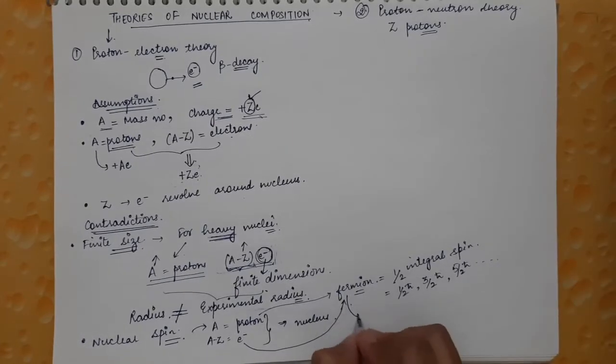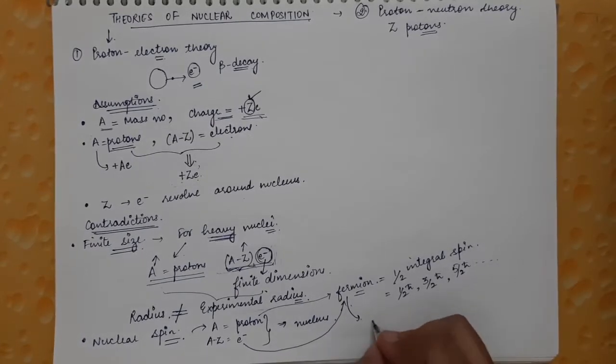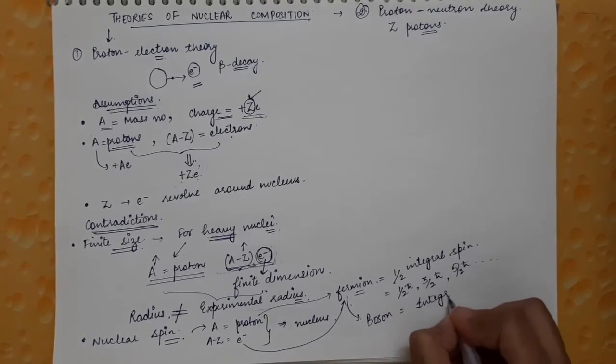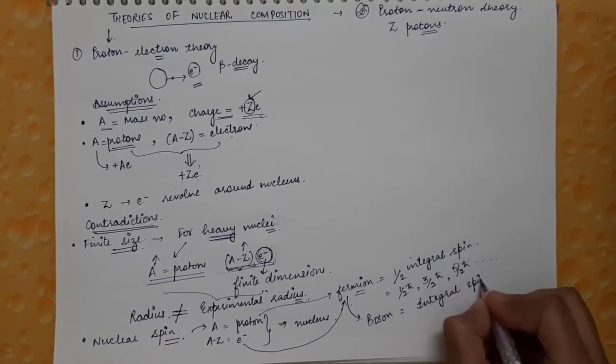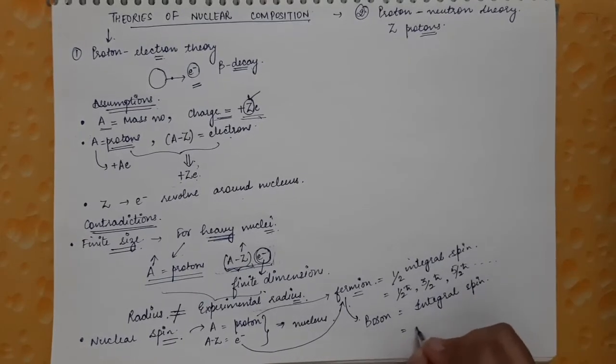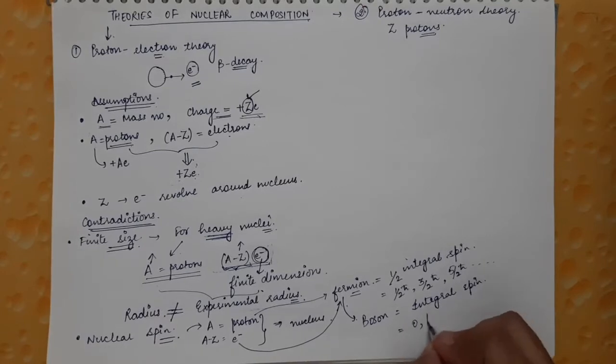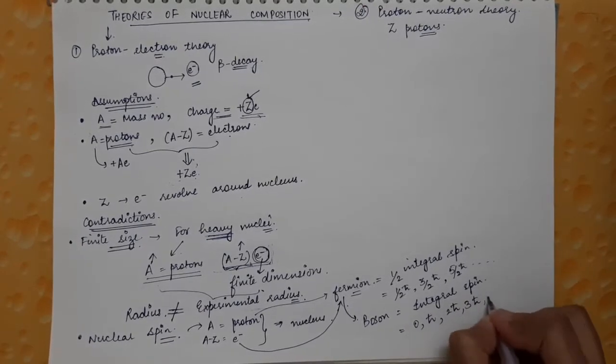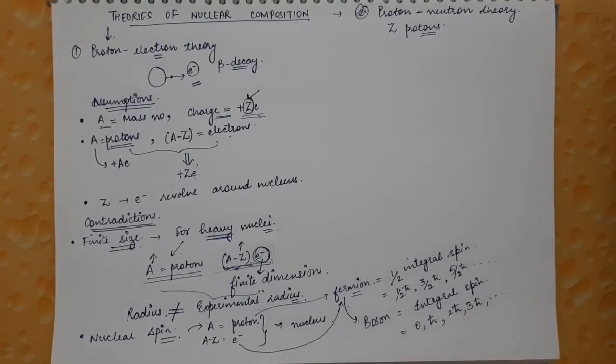In contrast to fermions, there are bosons. Bosons are particles which have integral spin, that is, spin equal to 0 h cut, 1 h cut, 2 h cut, 3 h cut, and so on.